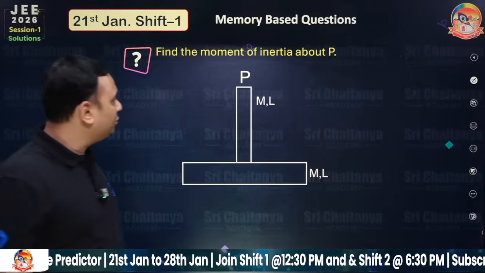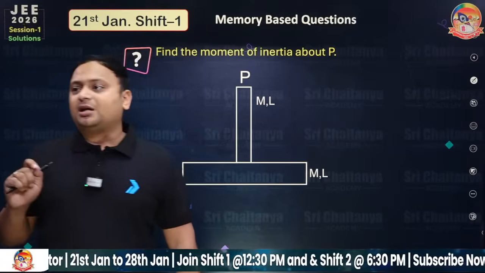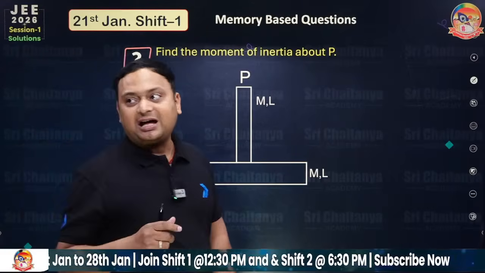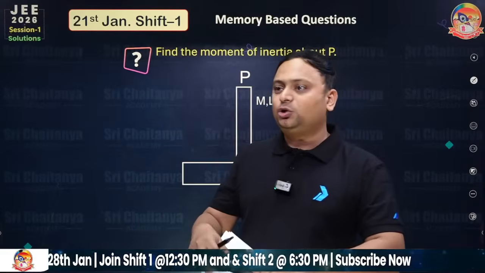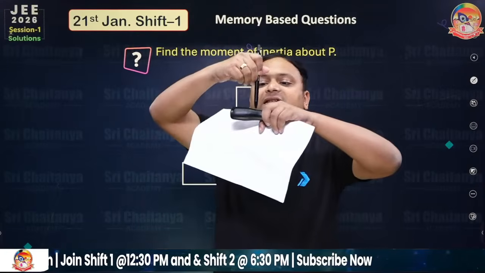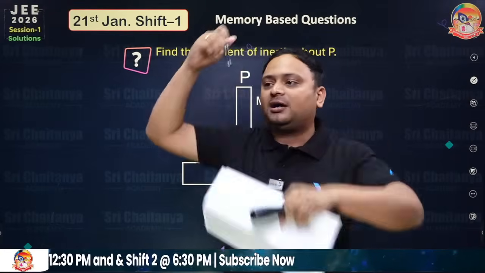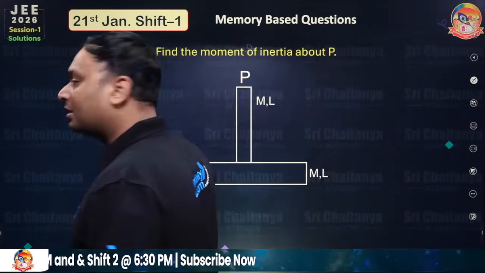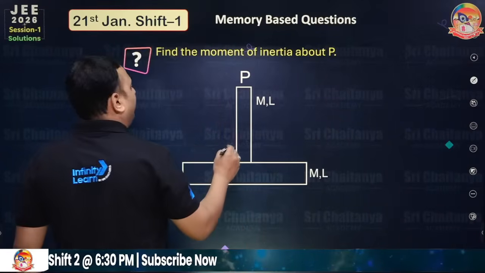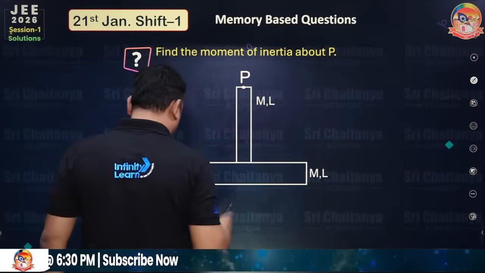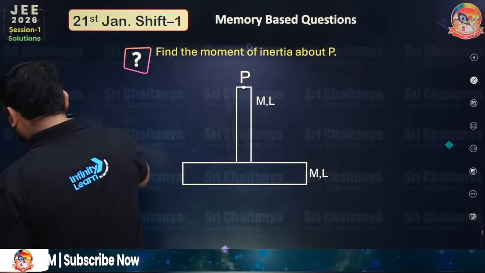Okay, so I explain this question. Two rods are there which are perpendicular to each other. So just assume this is the rod and this is the perpendicular, placed like this. Now we have to calculate the moment of inertia about the point P.